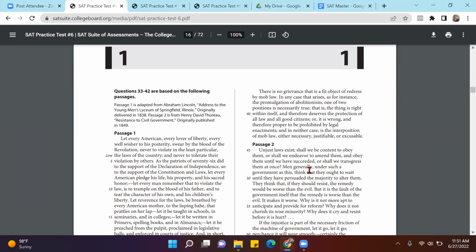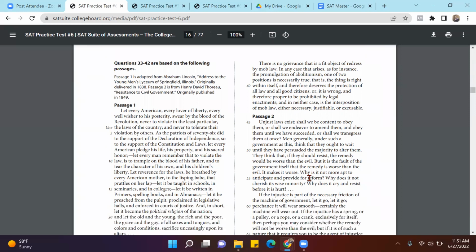We should not follow the bad laws. If we know that they are bad, why should we follow them? My life is not to waste following bad laws or to change them. It is the government's duty to change it. If there is a bad law, I won't follow it, is what this guy says. So, this is how these passages would be. One person would have one idea about a subject, the other person would have an opposite idea on that very subject. So if you read the first passage carefully, you can make out what the other person would be saying. So that's pretty much the idea.